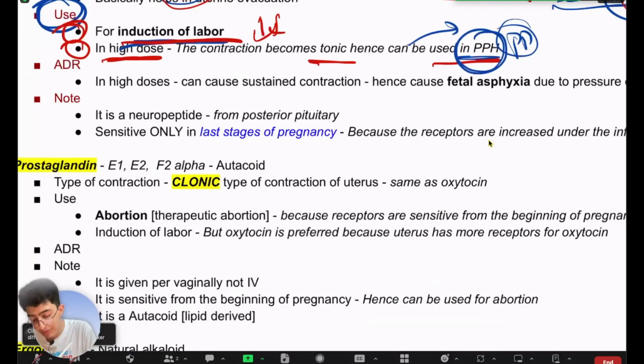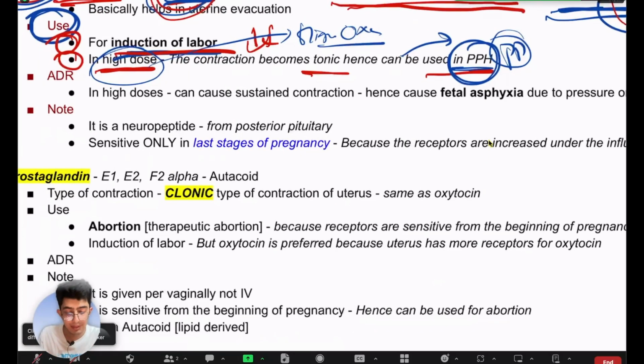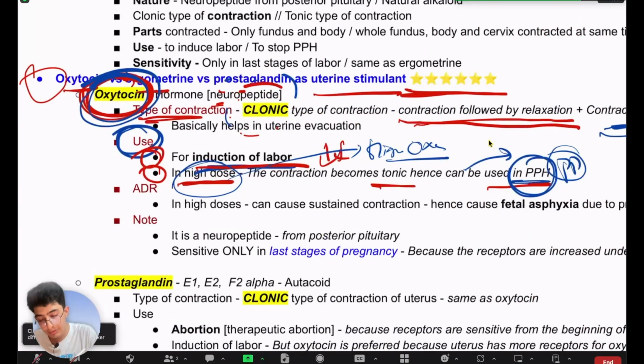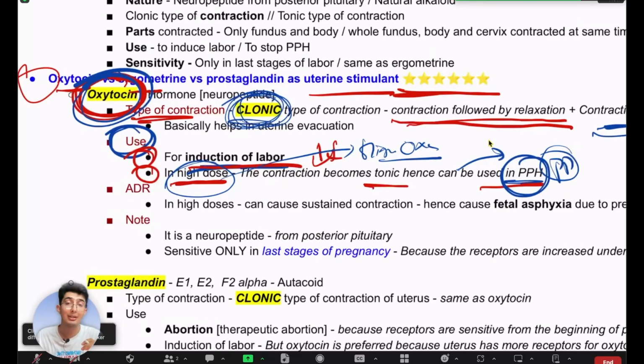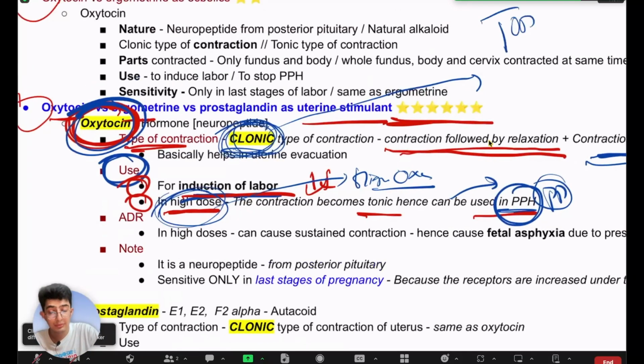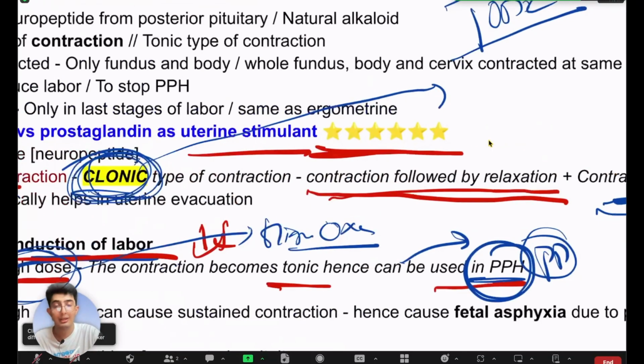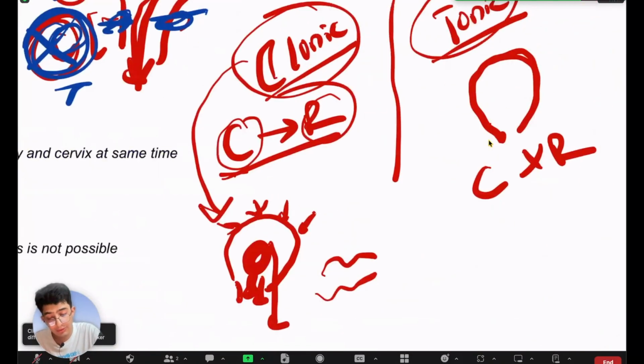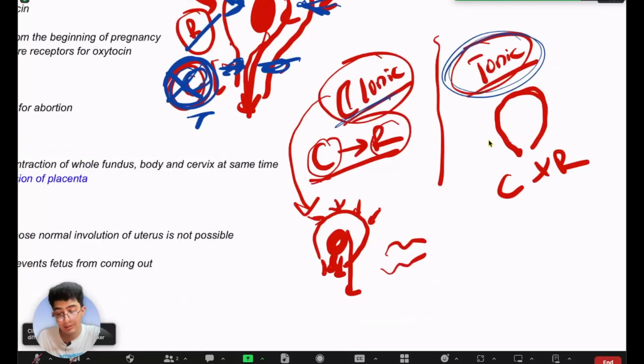So in this case, we can give what? A high dose of oxytocin. When we give a high dose of oxytocin, what happens? I told you that oxytocin causes clonic type of contraction. In normal doses, it causes clonic type of contraction, that is contraction and relaxation. But in high doses of oxytocin, it will lead to tonic type of contraction. I explained earlier the difference between clonic and tonic type of contraction.